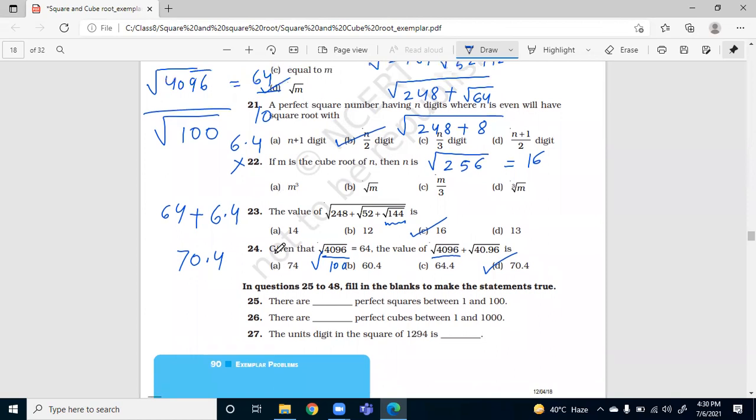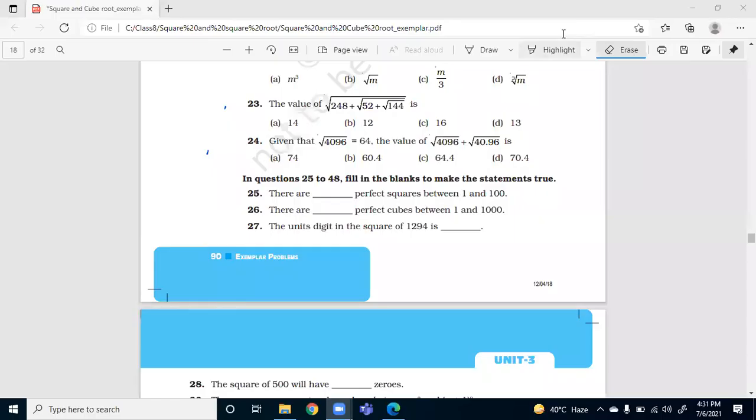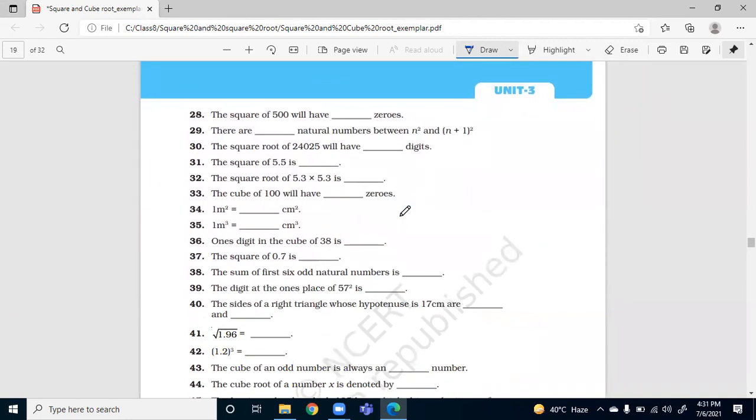Fill up the blanks. You can see there are 3. Give it a try. Ma'am, question number 25. There are 8 perfect squares... there are 10 perfect squares. You are correct. Perfect cube, just leave it. The unit digit in the square of 1294 is... Ma'am, 6. It is 6, you are correct. So let's proceed from 28 to 43. Just leave the cube roots ones.